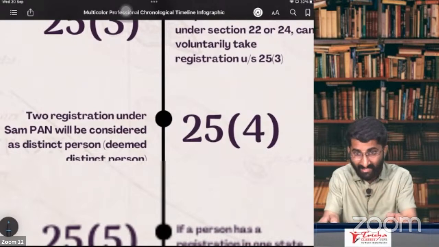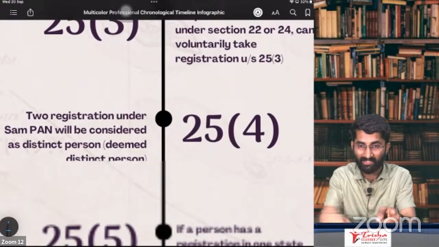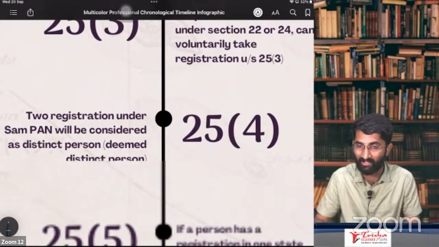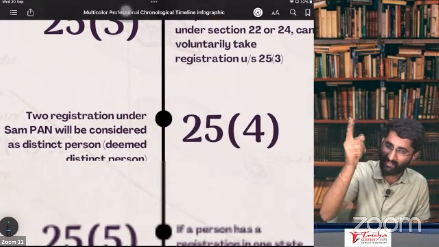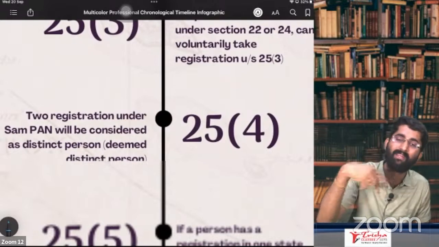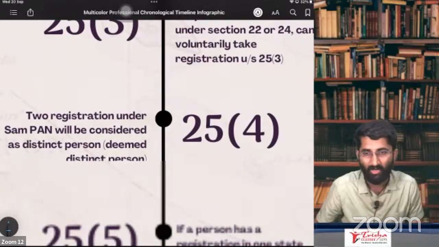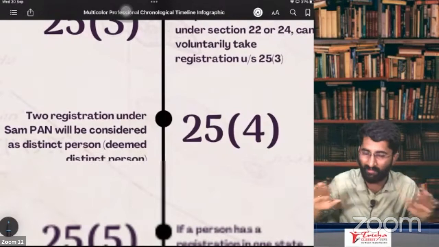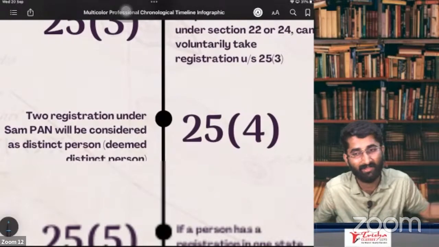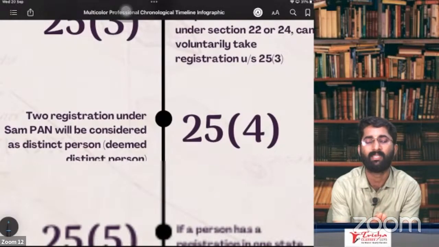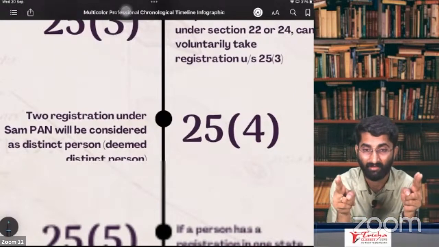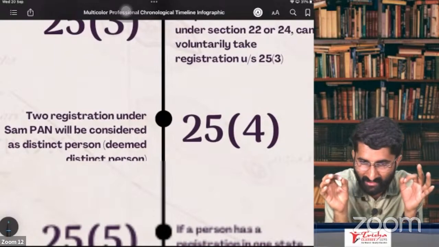In case you take two registrations, as per section 25, subsection 3, or section 25, subsection 2, voluntarily you have taken two registrations. Now, who is going to stop you? You are not stopped by the GST Act. You have taken the registration, and now you will be considered a deemed distinct person. That is under section 25, subsection 4.